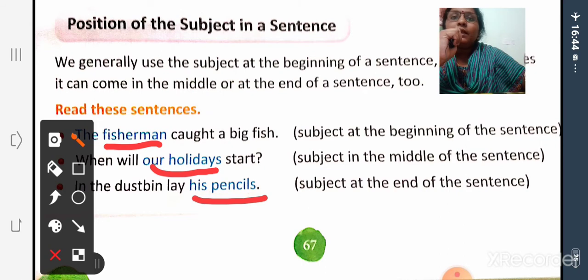A sentence is made up of two parts, subject and predicate. The subject is a noun or pronoun, that is, who or what the sentence is about. Then the predicate tells what somebody or something does. The subject can be of one word or more than one word. Then position of the subject in a sentence: we usually place the subject at the beginning, but sometimes it can come in the middle or at the end of a sentence. Okay.